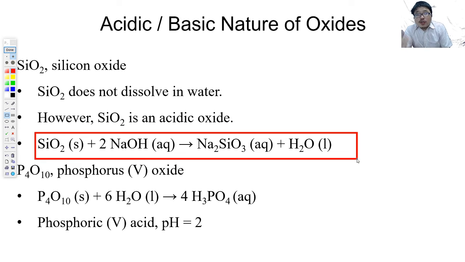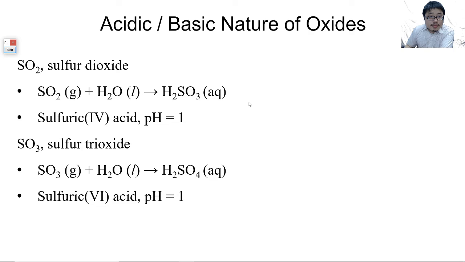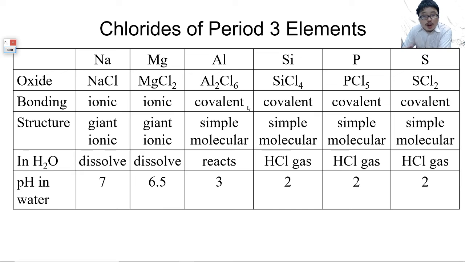Because you see, phosphorus pentoxide, phosphoric acid. Sulfur dioxide, sulfurous acid. Sulfur trioxide, sulfuric acid. But silicon oxide and aluminium oxide, these you need to remember a bit. Sodium and magnesium oxide are easy, forming sodium hydroxide and magnesium hydroxide. So it is silicon oxide and aluminium oxide I would like you to pay attention to. Unfortunately, it is pure memorization in all those categories.